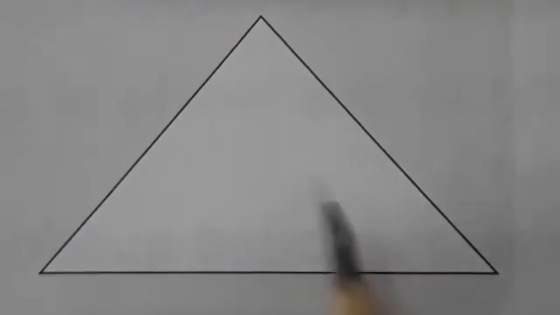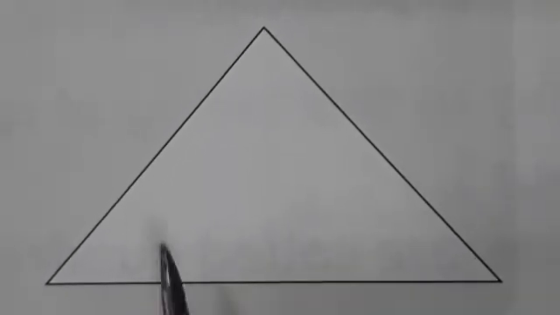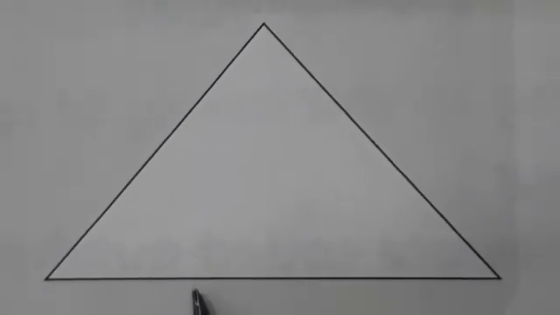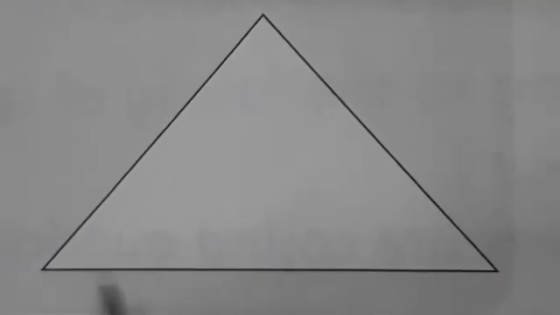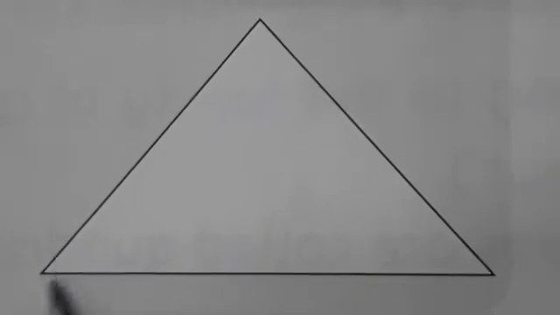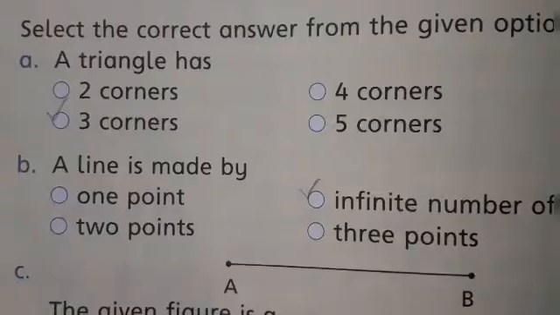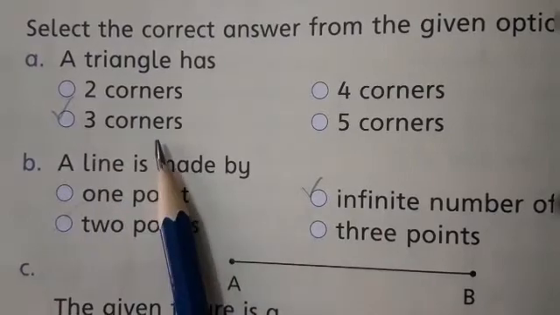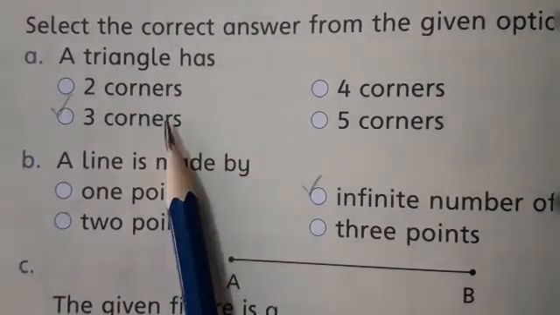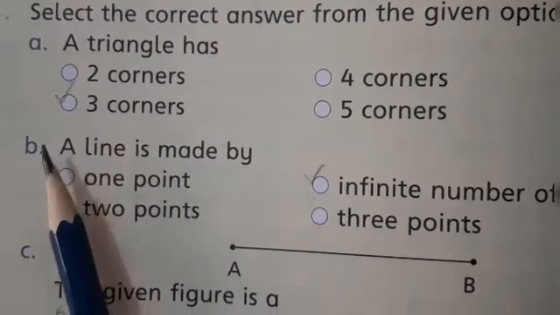Okay students, look at this shape. This is a triangle shape and you can see how many sides and corners of this shape. 1, 2, 3. 3 sides and how many corners? 1, 2 and 3 corners. So, a triangle has 3 corners. Which shape has 3 corners? A triangle has 3 corners. So, this is our answer.